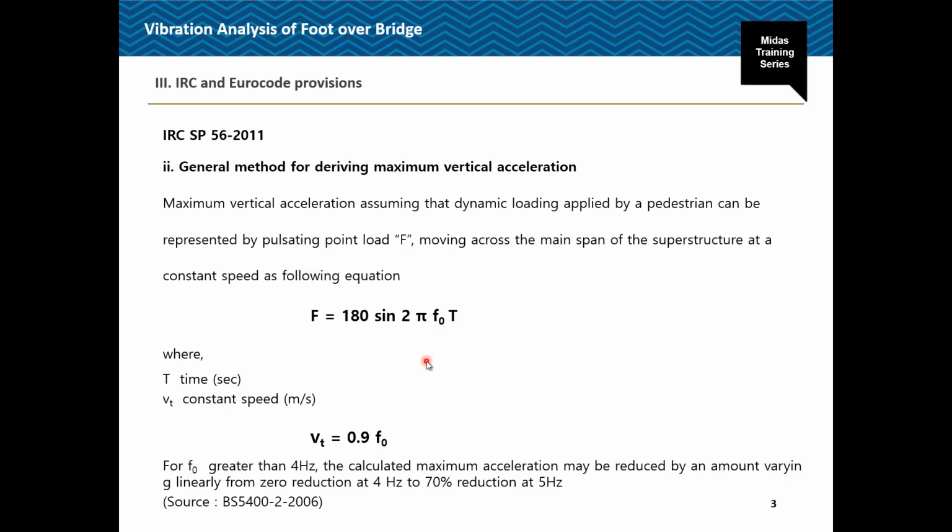The constant speed Vt has an empirical formula, 0.9 times f naught, where f naught we get from the natural frequency. These empirical formulas are taken from BS 5400, 2006.